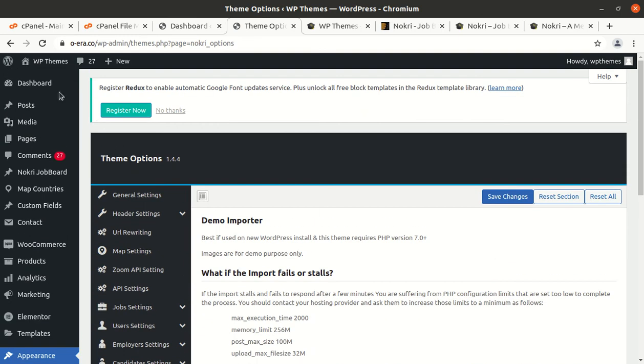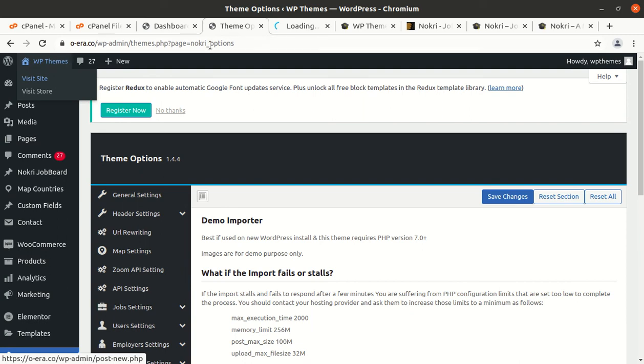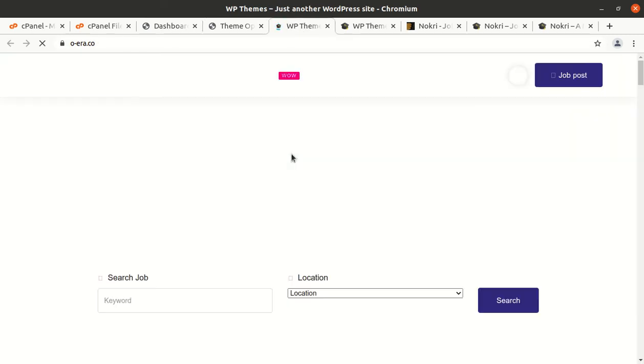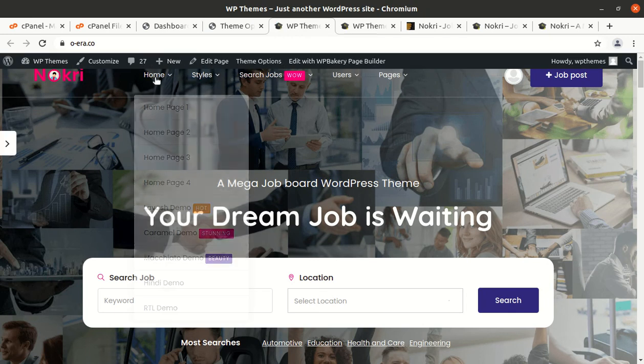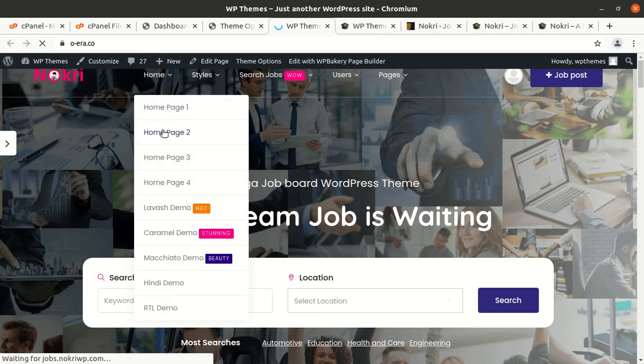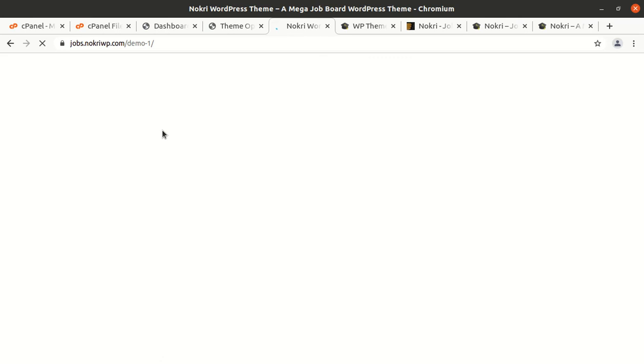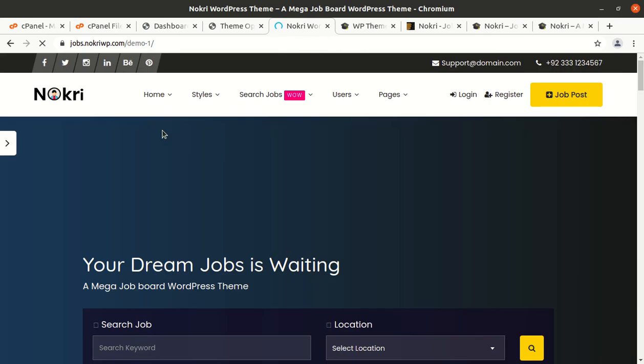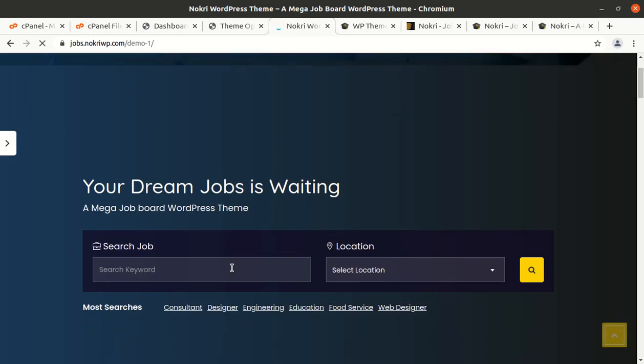But somehow the search options and the pages are not working properly. Let us check again, and I wish to show you how it works in the front end as well. This is demo 1, and it is loading up, and it got loaded without any trouble.